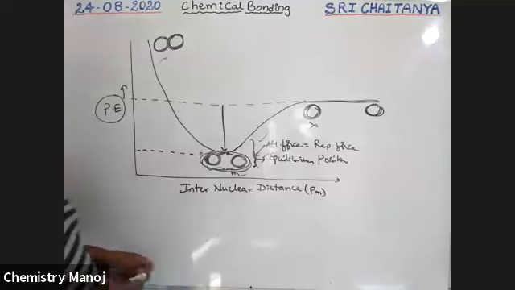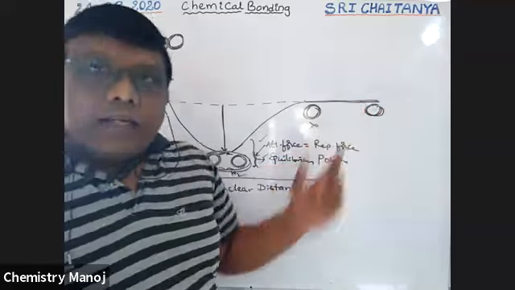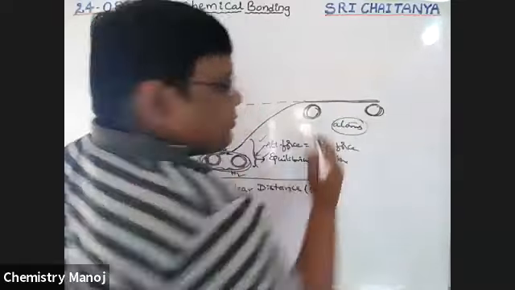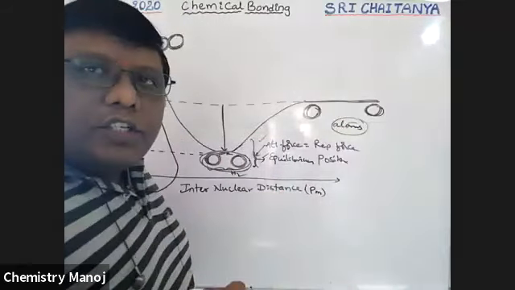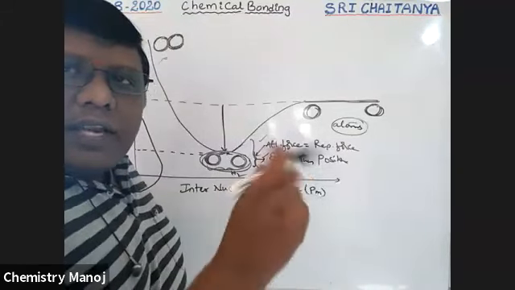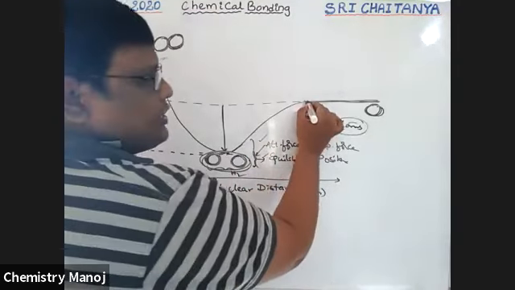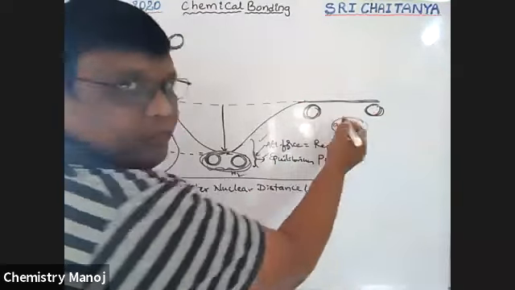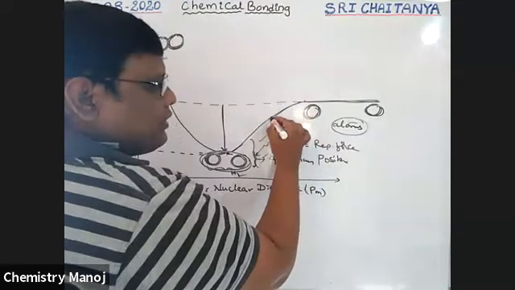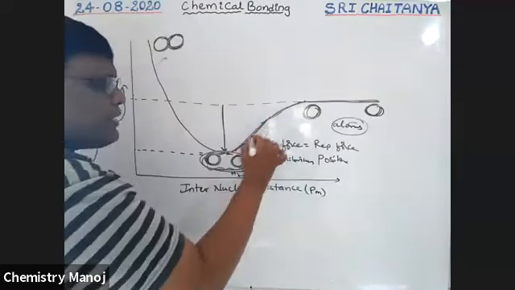Please be conscious. Why, sir? These are atoms, and atoms have more charge, more size, more energy. They approach each other and are combined with each other, so their energy is decreased. When they are approaching each other, attraction is there between those two atoms. Because of that attraction, energy gradually decreases. Where there is an attraction, energy decreases to reach the minimum distance, minimum energy.